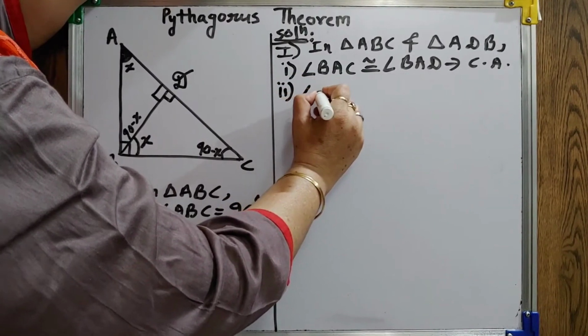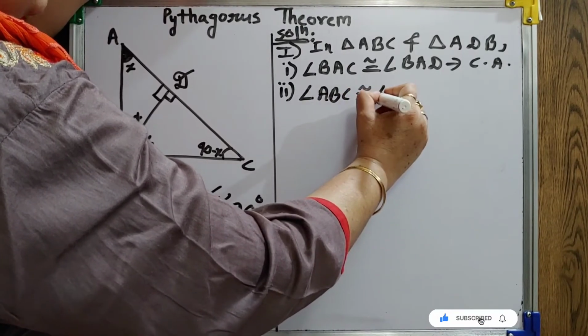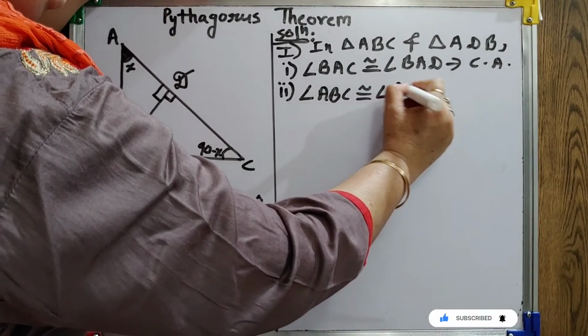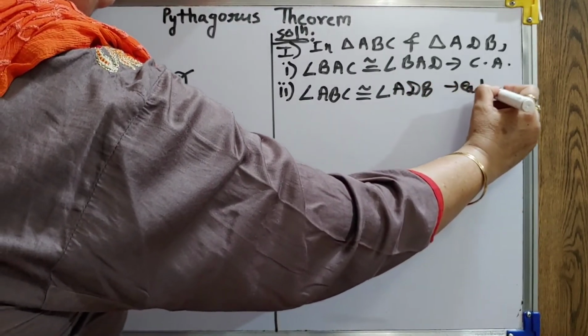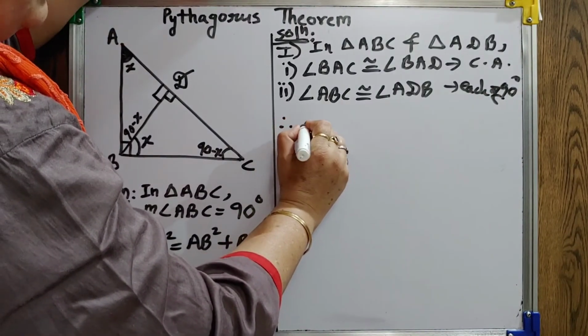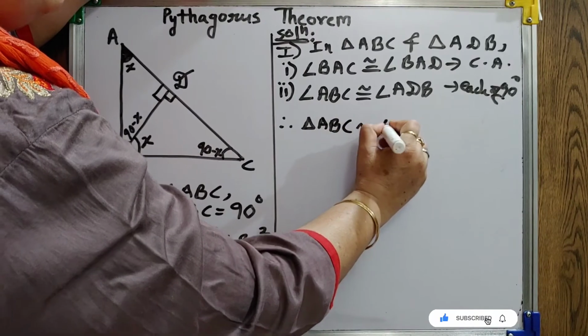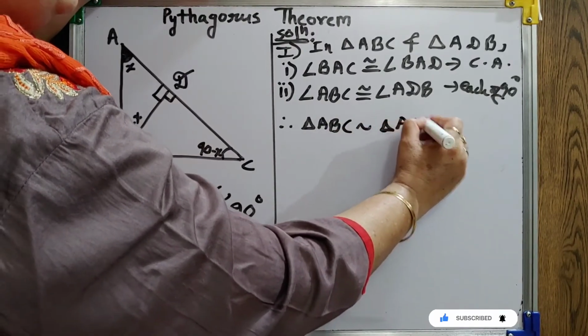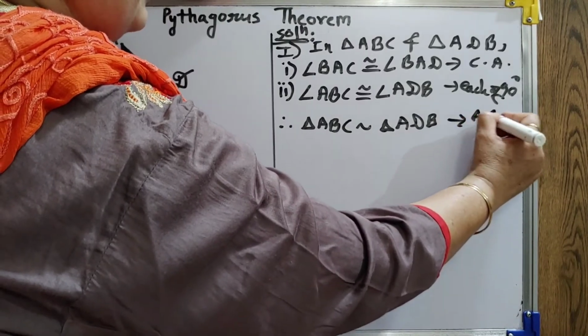Now, angle ABC is congruent to angle ADB, each of 90 degree. So therefore, your triangle ABC is similar to triangle ADB by AA test of similarity.